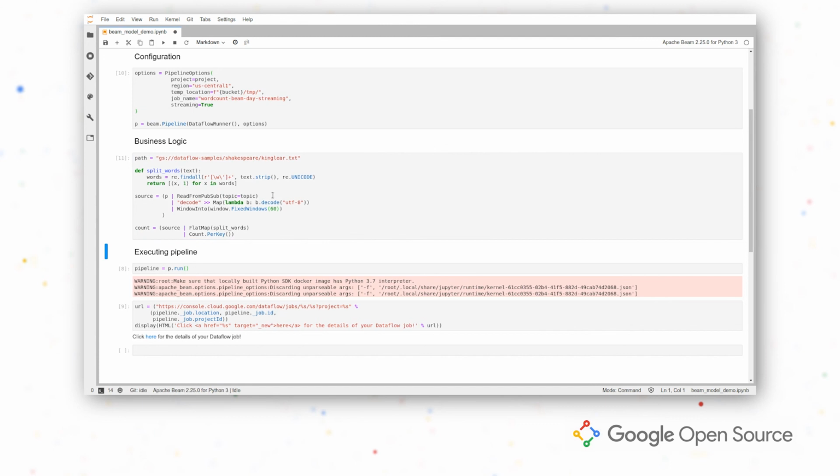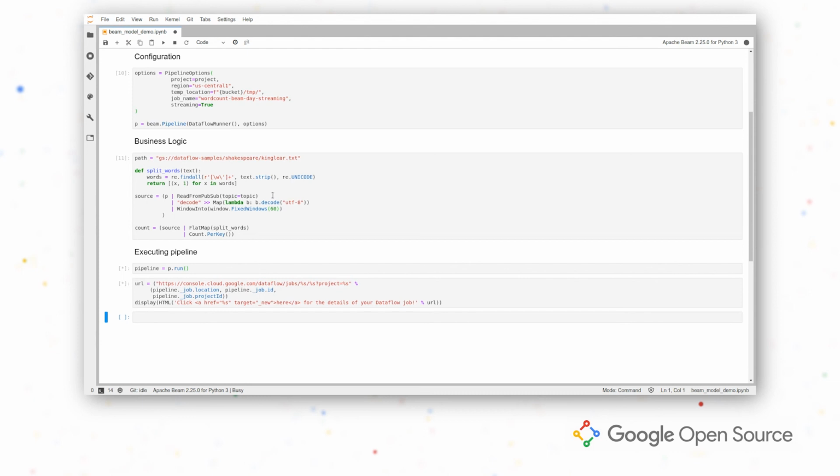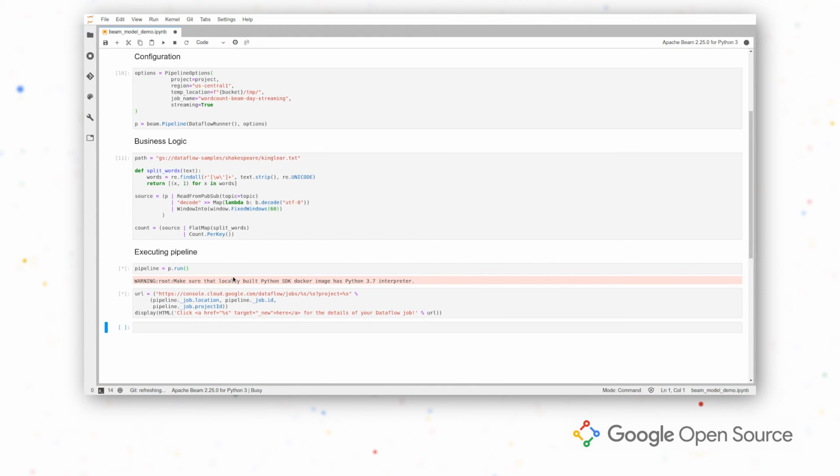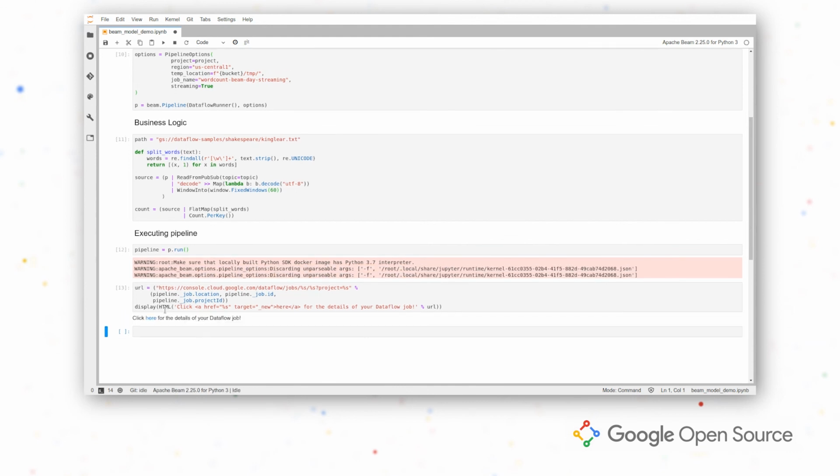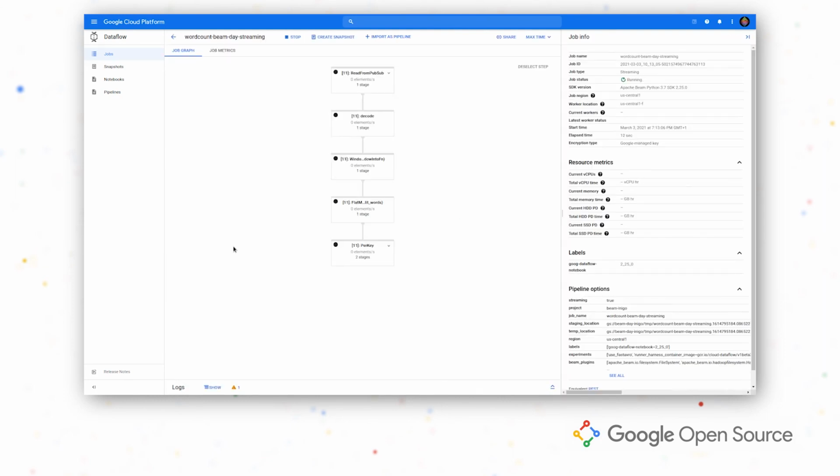Again, the pipeline hasn't run yet. We need to execute the next cells. So the pipeline now should be reaching GCP, and in some seconds we will see the link that will take us to GCP. So now let's click here, and we're again going to GCP, and we will see our pipeline running in streaming. You can see it here, and the count is exactly the same.